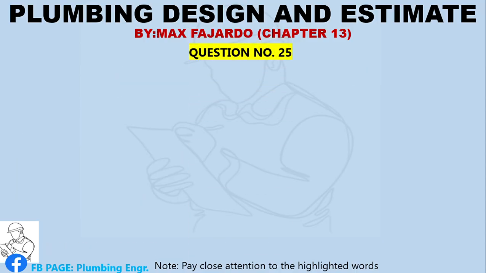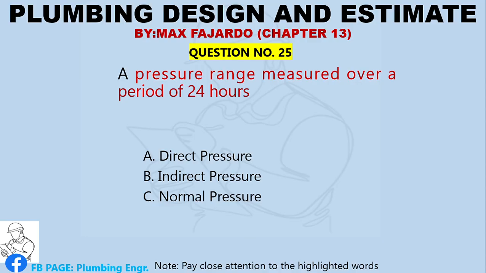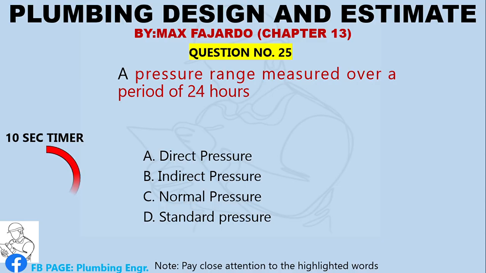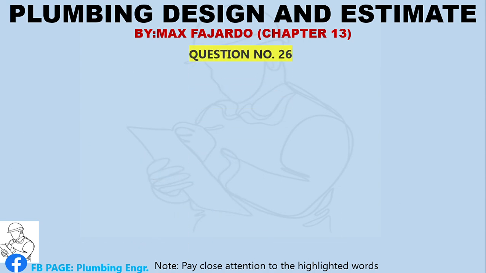Question number 25. A pressure range measured over a period of 24 hours. A. Direct pressure. B. Indirect pressure. C. Normal pressure. D. Standard pressure. Correct answer, letter C, normal pressure. Question number 26.